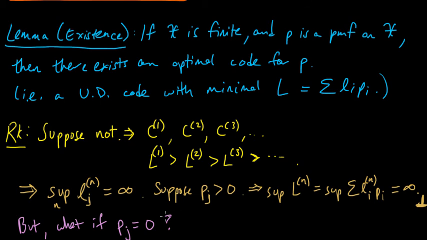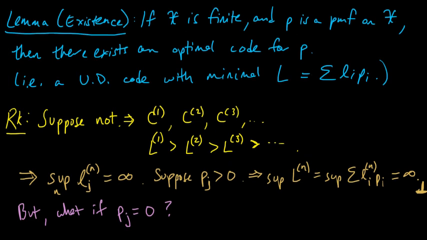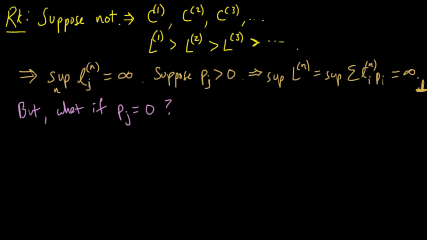But this is true more generally, even if some of the p's are 0. So let's go ahead and prove that. If all the p's were positive, then this little remark here would show the result. But let's allow for the possibility that some of the p's are 0, and let's prove it in that less trivial case.